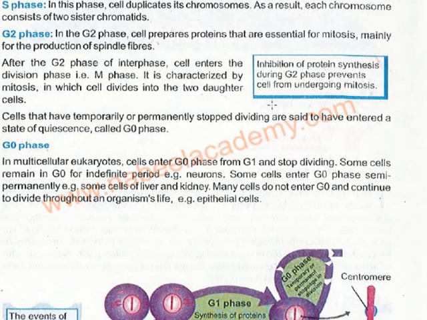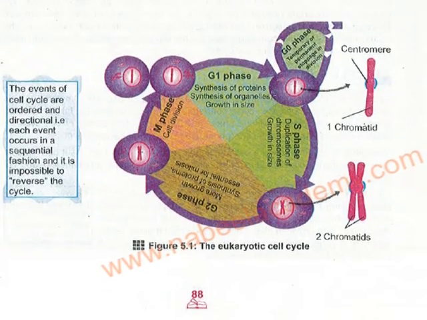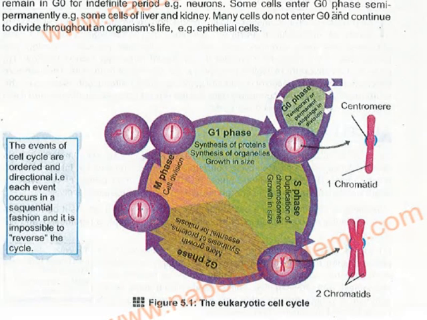Now see, this is the diagrammatic representation. More growth, synthesis of proteins essential for mitosis. Why essential for mitosis? Because spindle fibers are essential for mitosis, so they are produced then. This is the M phase, and then after the M phase, in some of the cells which are not going to divide, what happens?